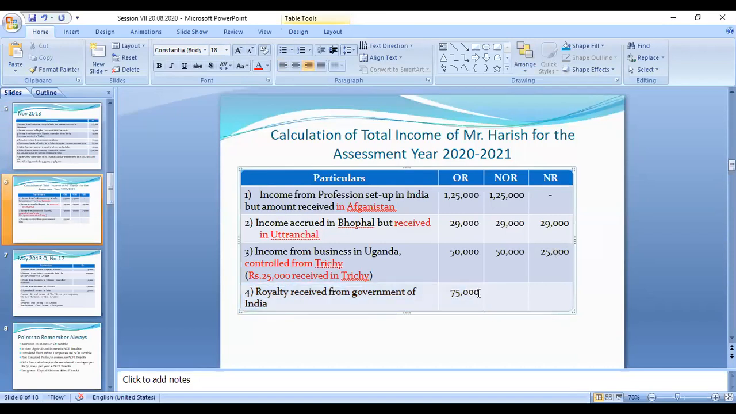So Indian income is taxable to all the categories. Indian income, royalty from the Indian government. So Indian government income received in India is taxable. Okay. Next category,